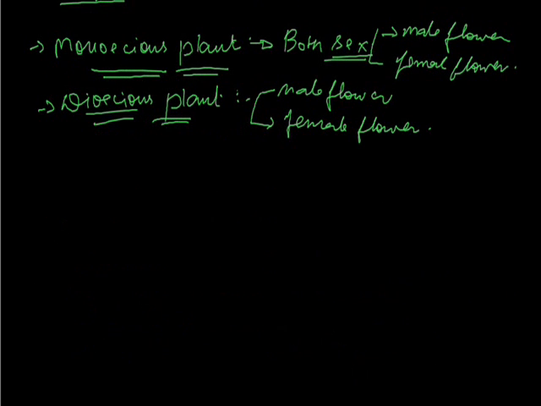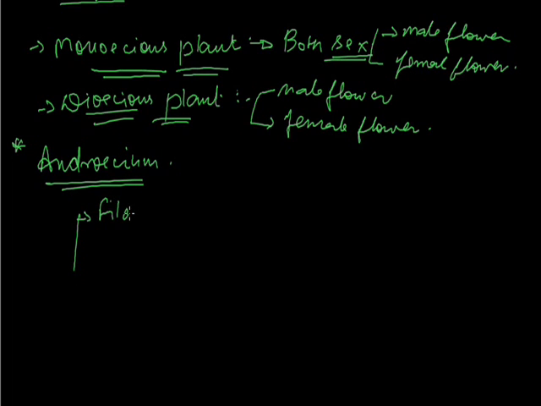So this was all about the parts of the flower, the type of the plant, the type of the flower. Now as we have already understood, the androecium is the male sex organ of the flower, and it will definitely produce the male gamete. So we'll see what the androecium is. Androecium, as I told you, is made by the filament and the anther part.